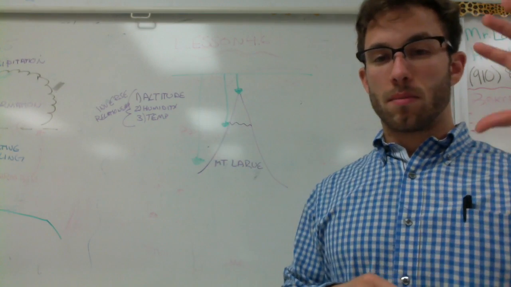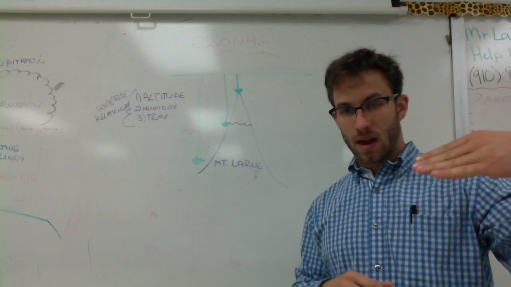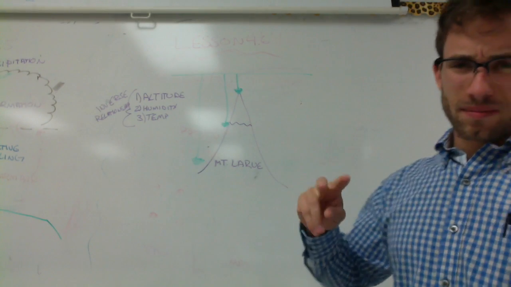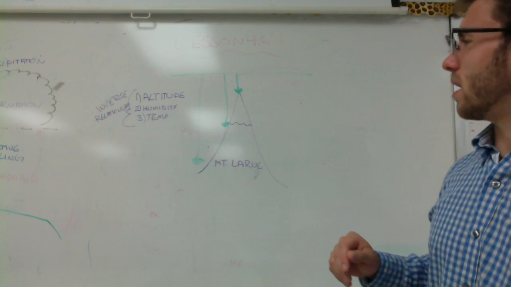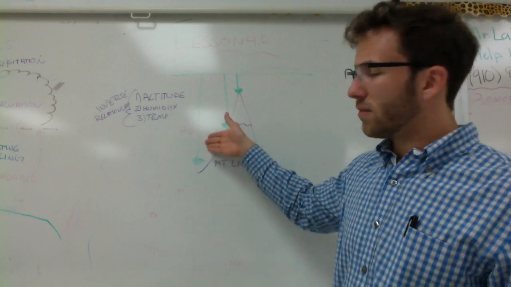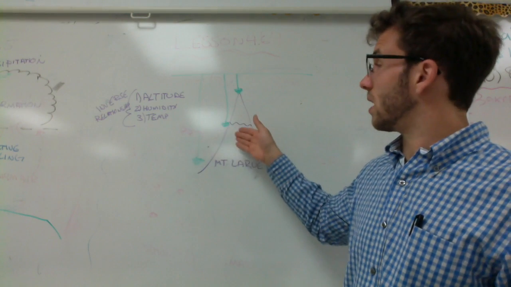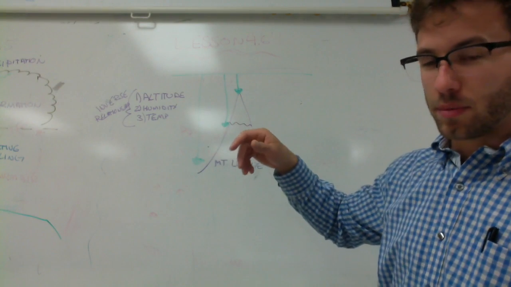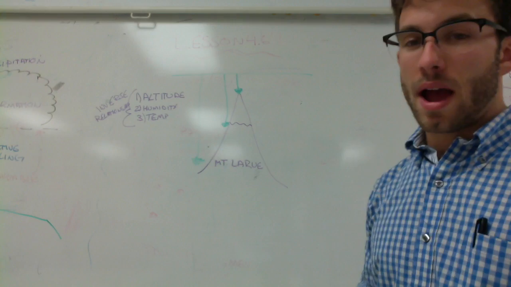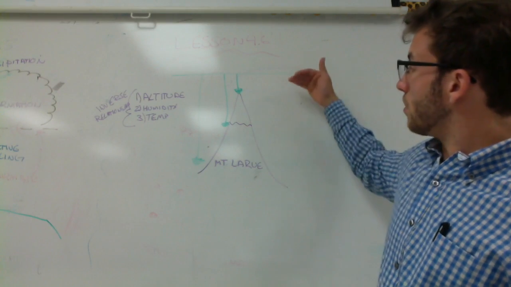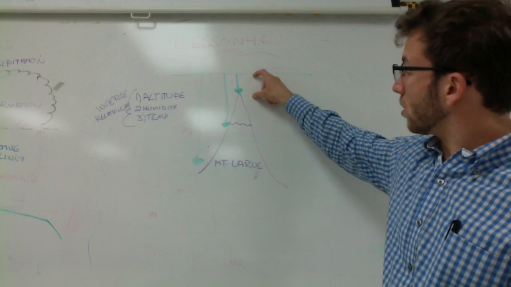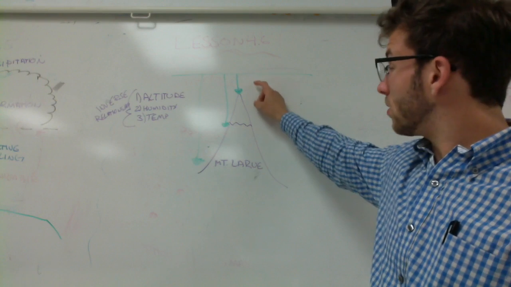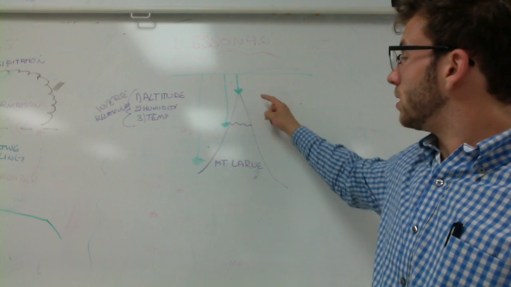So the atmosphere above us is constantly pushing down on us. What I've drawn here is a fake mountain, if you will, to show that the longer the arrow, the more atmosphere I have pressing down on a given area. Our first characteristic of atmospheric pressure is altitude. As your altitude increases, so we're higher up, your atmospheric pressure will decrease. There's less atmosphere, less gas pushing down on this point than there would be compared to the next point.